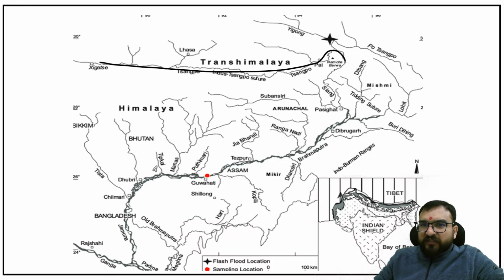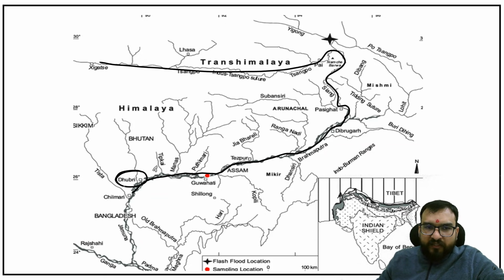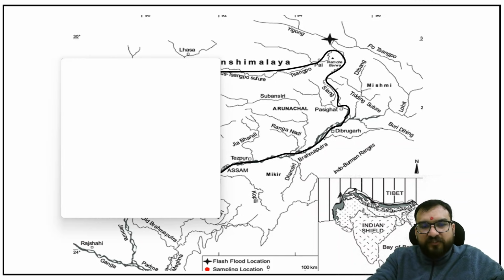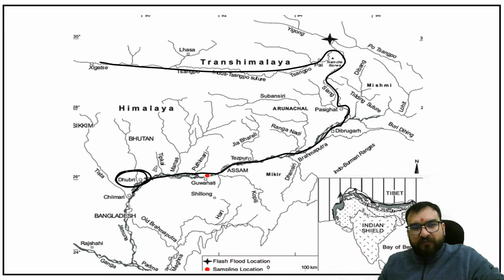Tibet we don't have to be concerned about, but from here Pasighat, Dibrugarh, we have to be concerned about. Tezpur, yes. Guwahati, yes. Dhubri, also you take Dhubri. Dhubri is also in Punjab, so not Punjab, just wait. Dhubri you will be finding in your Assam, guys. So please keep this in mind. So these are the important places, first of all, with respect to the direct route of Brahmaputra.